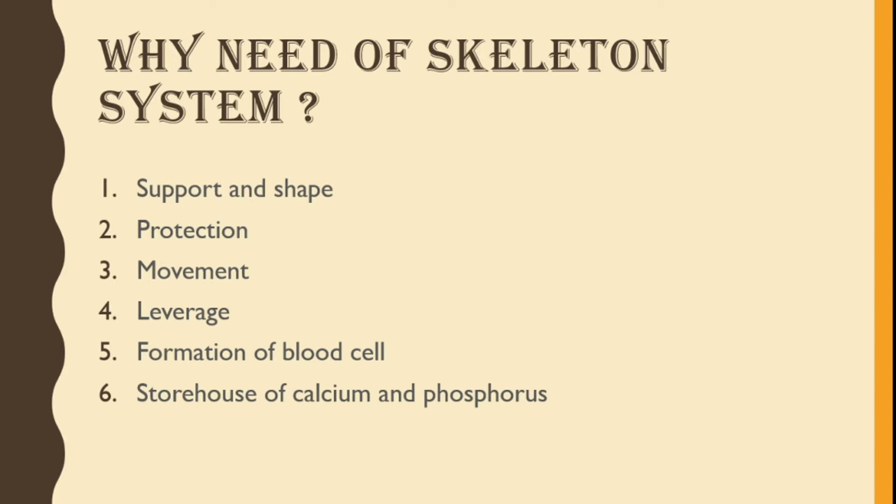Formation of blood cells. Certain bones are present in skeletal system, especially long bones, in which blood cells are formed, both RBC and WBC. Storehouse of calcium and phosphorus. Bone is the major storehouse where calcium and phosphorus are stored, which gives strength to the skeletal system.